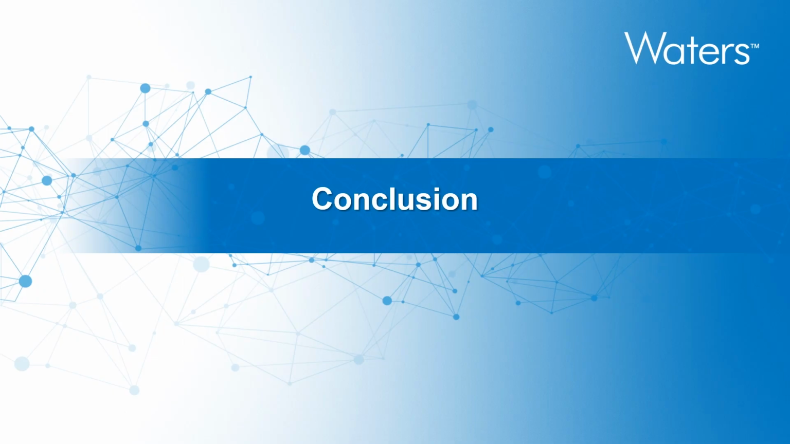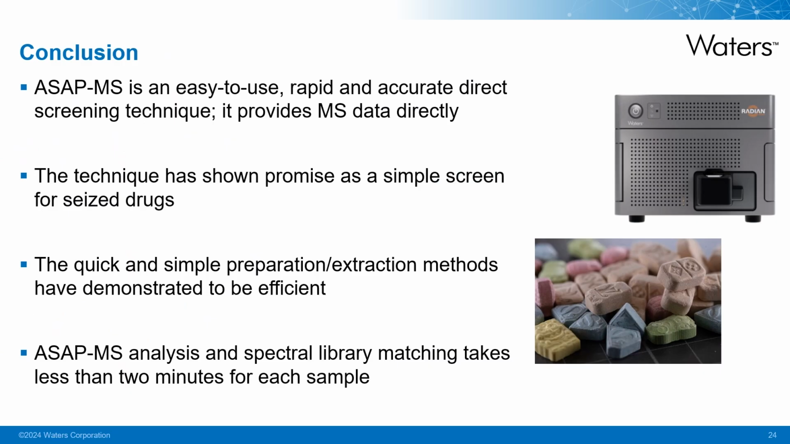So to summarize, from this presentation, you will see that ASAP-MS is an easy-to-use, rapid, and accurate screening technique that provides MS data directly. This technique has shown promise as a simple screen for seized drug samples. Preparation of samples is quick and simple, and ASAP-MS analysis and spectral library matching takes less than 2 minutes for each sample.